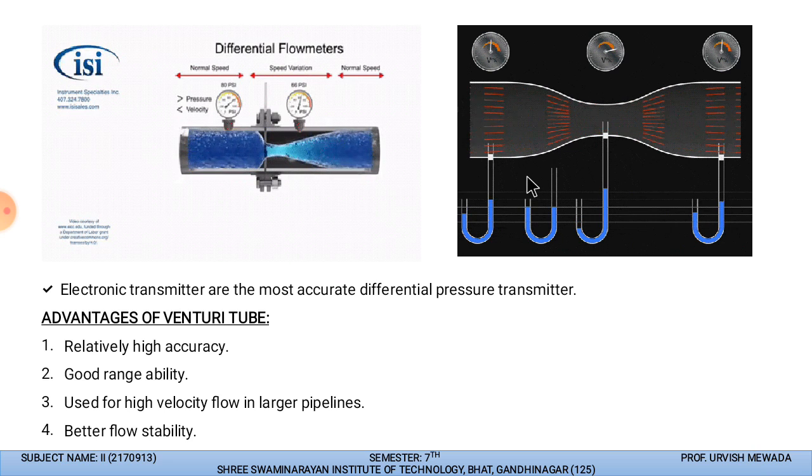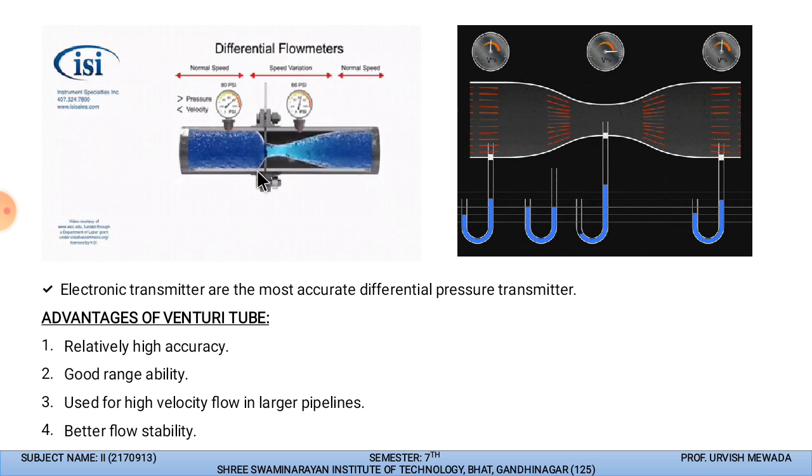Now let us discuss the advantages of the Venturi tube. So yes, it has relatively high accuracy, because we are just creating a pressure difference and we are measuring the velocity. We are not affecting the flow of the fluid which is passing through the Venturi tube. Also it has a good range and the ability to measure an accurate value of the pressure, and it can be used for high velocity flow in larger pipelines.